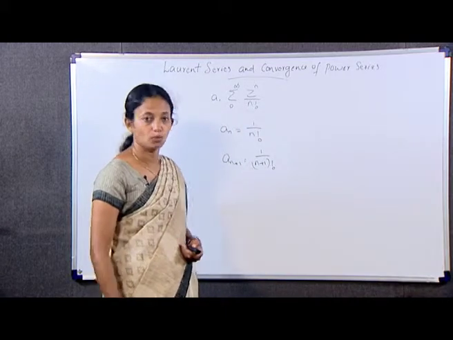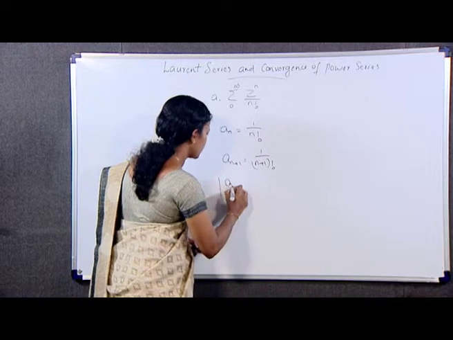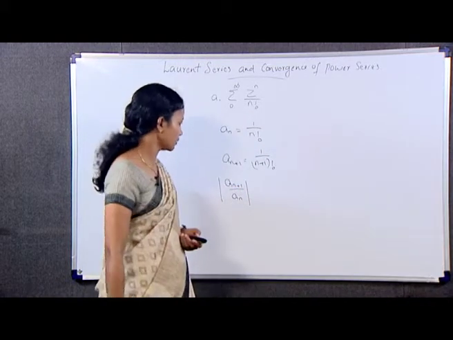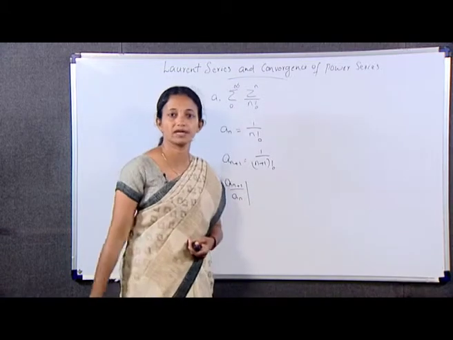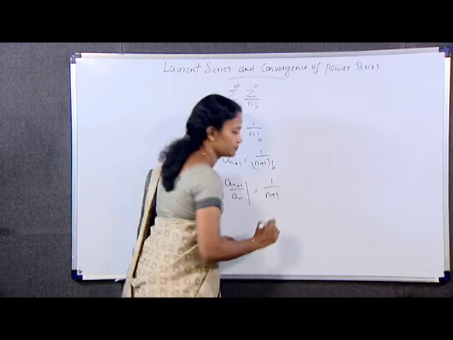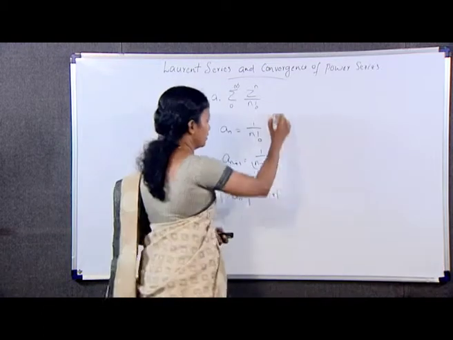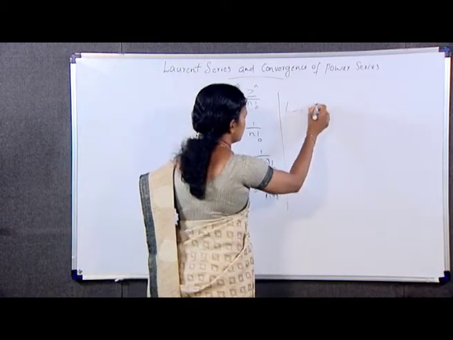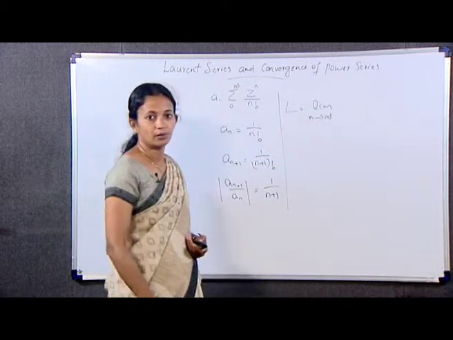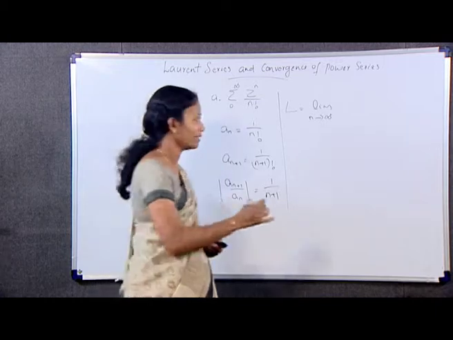And hence, modulus of an plus 1 by an is equal to 1 by (n plus 1) factorial divided by 1 by n factorial, which is equal to 1 by n plus 1. Thus, L is equal to limit n tending to infinity modulus of an plus 1 by an.